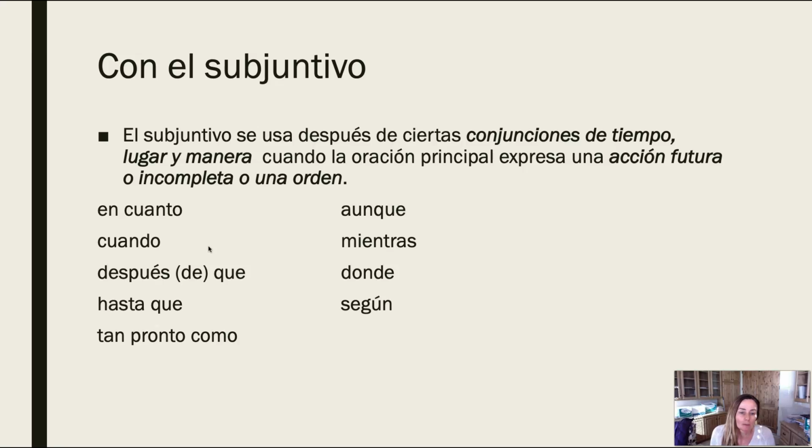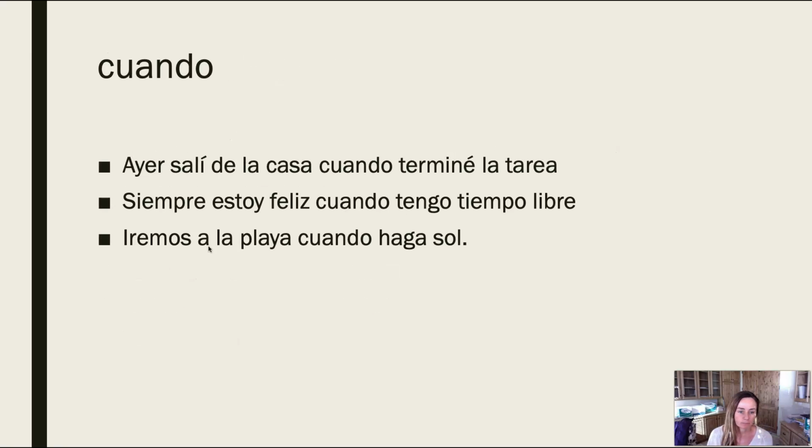So let's look at this a little bit more. These are some of the time clauses that we're using. En cuanto is as soon as. Also tan pronto como means the same thing. Cuando is when. Después de que is after. Hasta que is until. And then you have a couple other ones: aunque, mientras, donde, según. So sometimes you'll use these with the subjunctive, but we aren't going to really talk about them in this class.